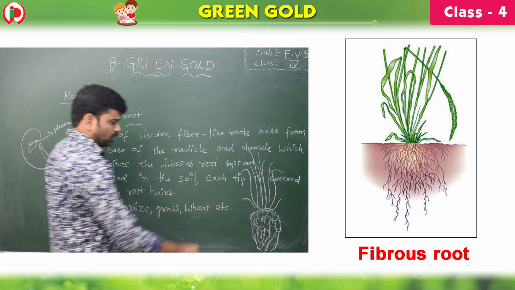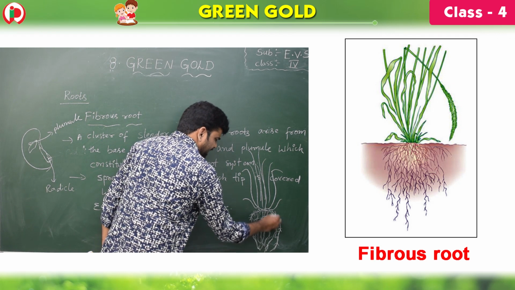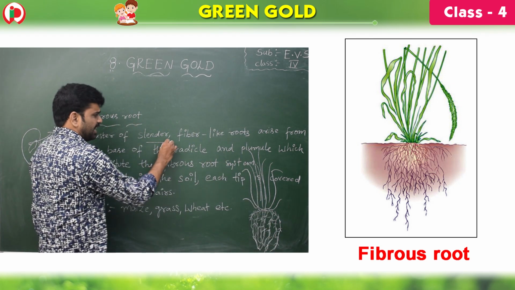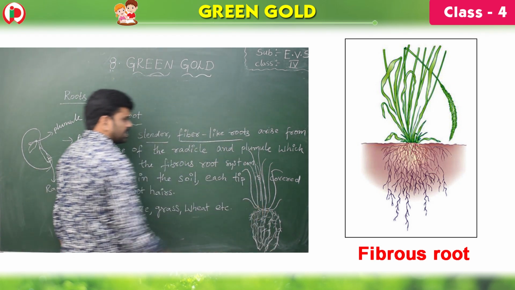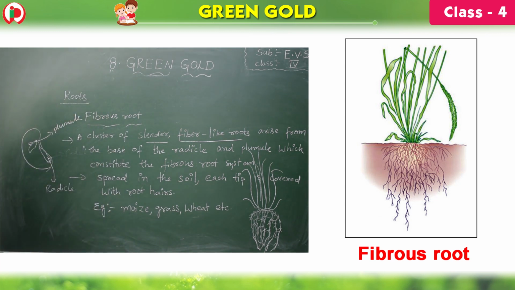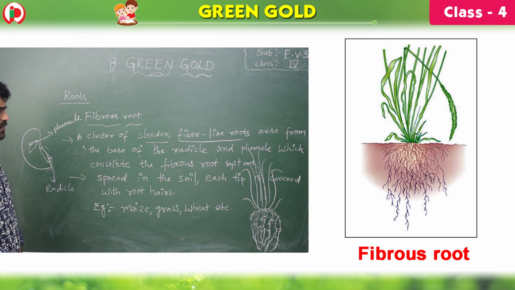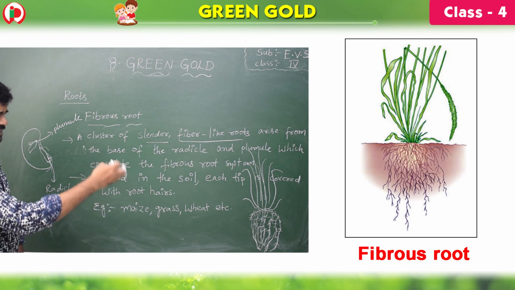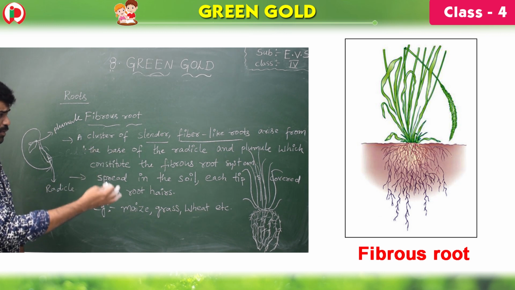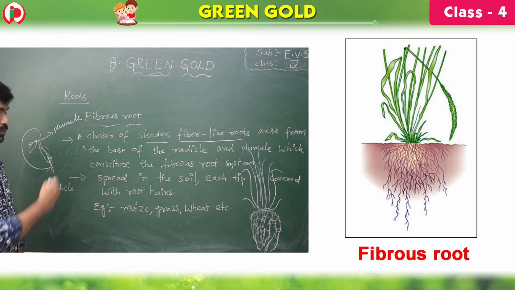See, these are the roots, children. Radicle is this one, children, in the seed. This is the radicle and this is the plumule, which constitute the fibrous root system. That means these are the roots in a cluster, and cluster means a group of slender fiber-like roots.